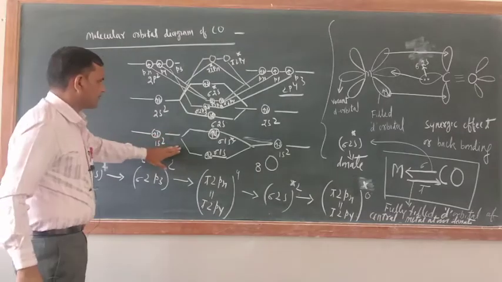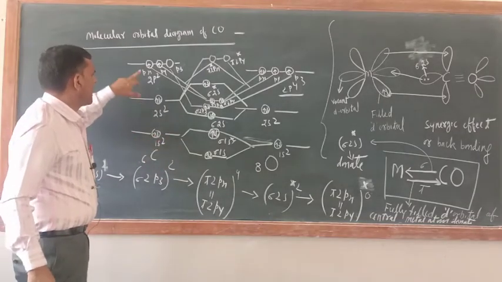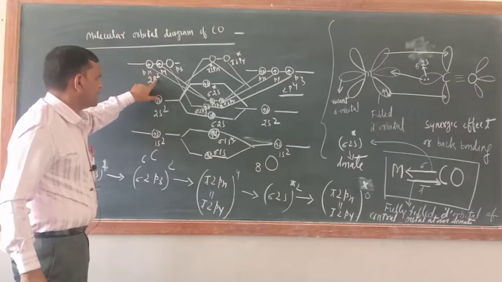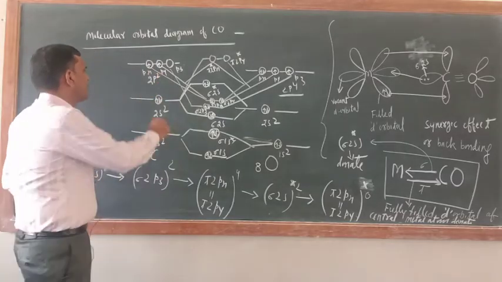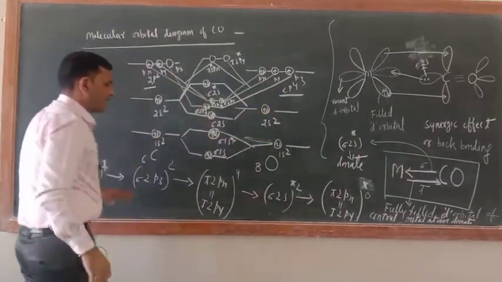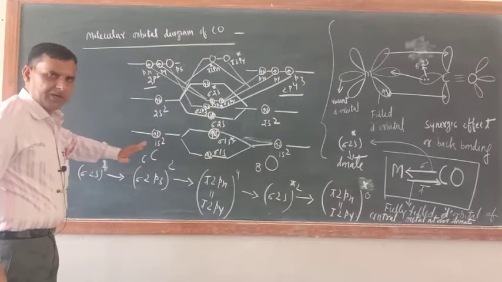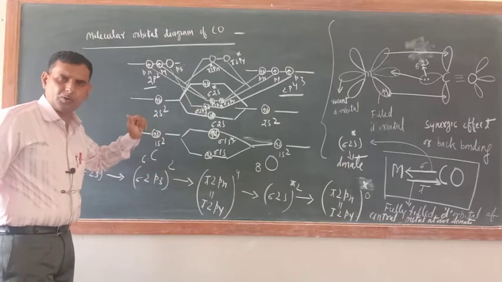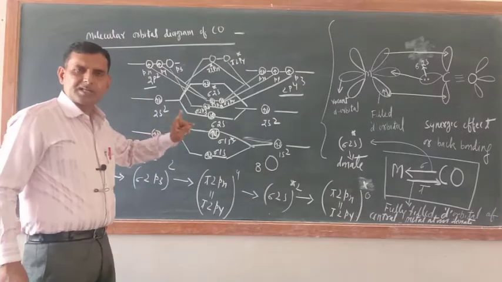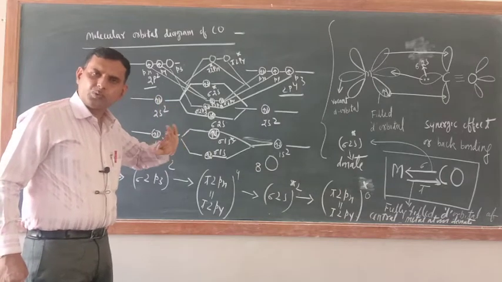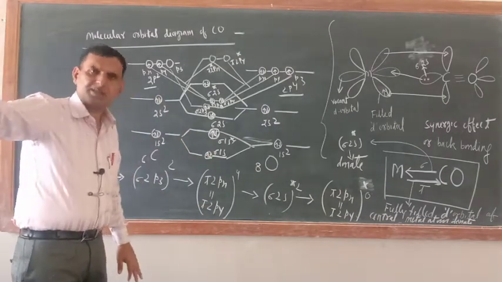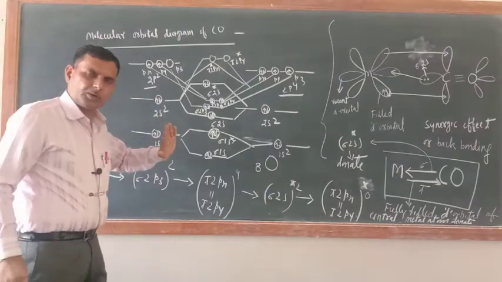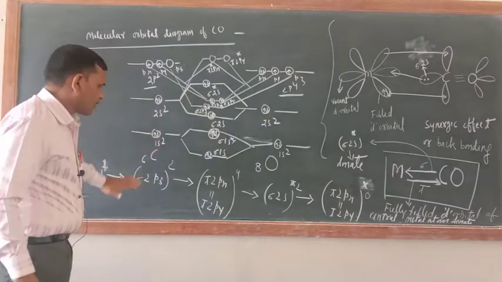Now try to understand: 2s and 2p2 in carbon. In carbon, 2 electrons are there in the 2p orbital. Here 4 electrons are there. Now the filling of electrons in molecular orbitals is a bit different here in the case of carbon monoxide, because last year I taught you the rule. Up to nitrogen the rule is different, after nitrogen there is a little twist. There is no need to remember that one. Right now just focus on here.